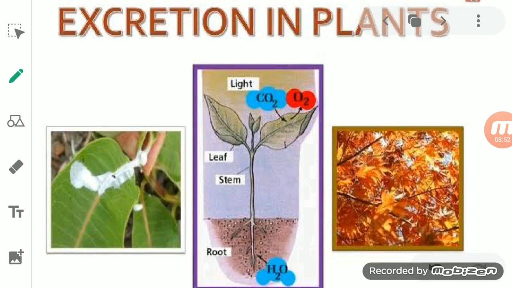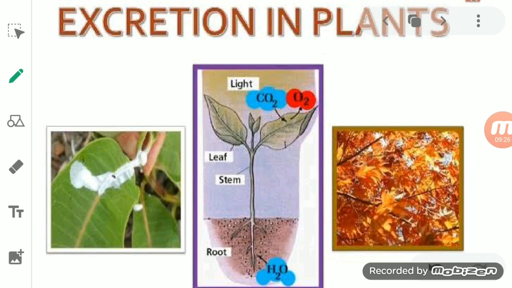So during daytime the oxygen is released, and oxygen becomes the waste product because the photosynthesis rate is high, although respiration is also occurring in the daytime, but that rate is very low compared to the rate of photosynthesis. At night, the plant removes the waste gas, that is carbon dioxide, through the stomata in leaves.